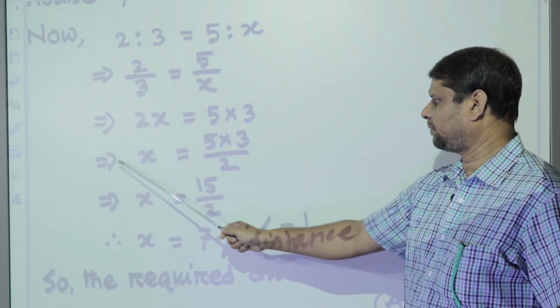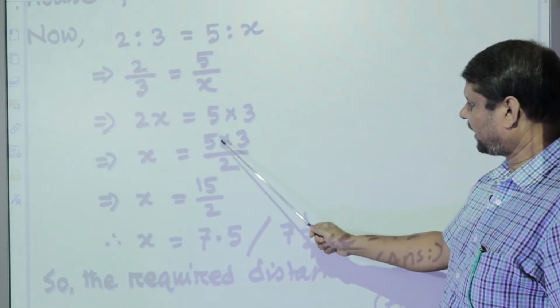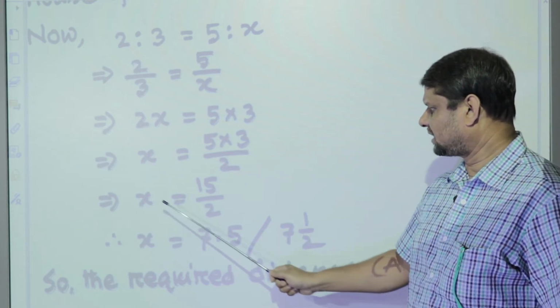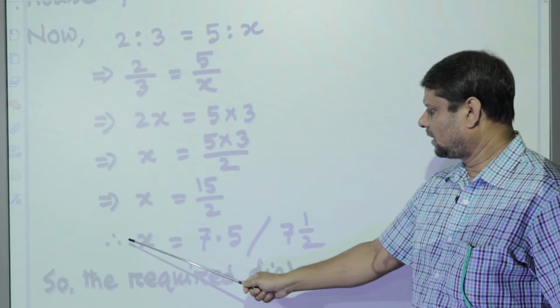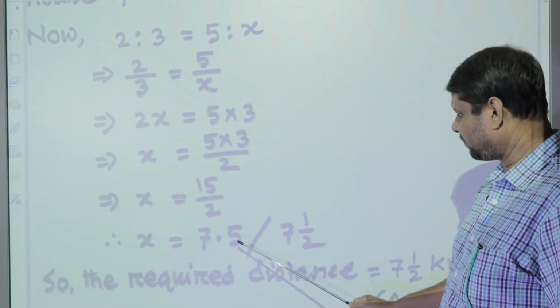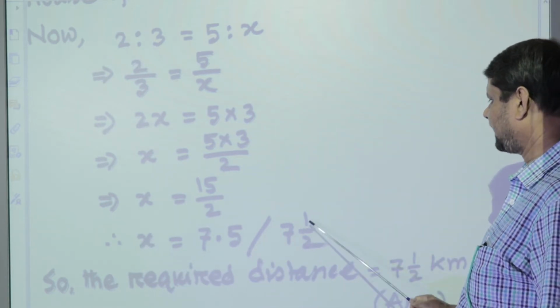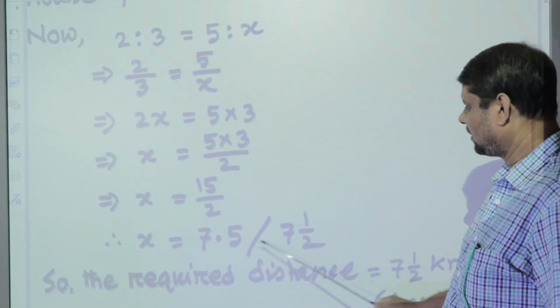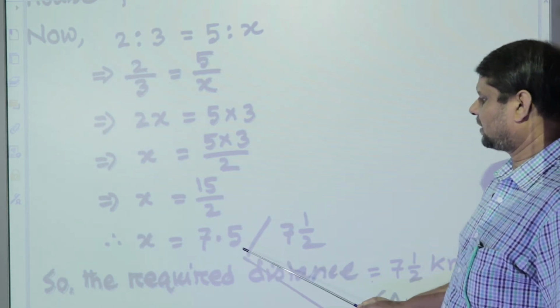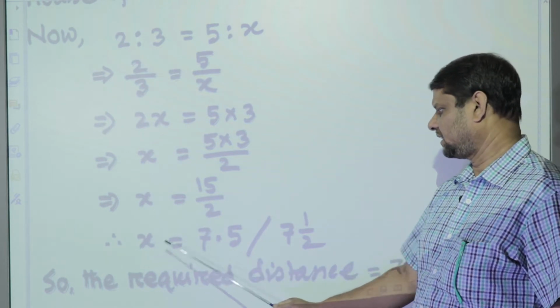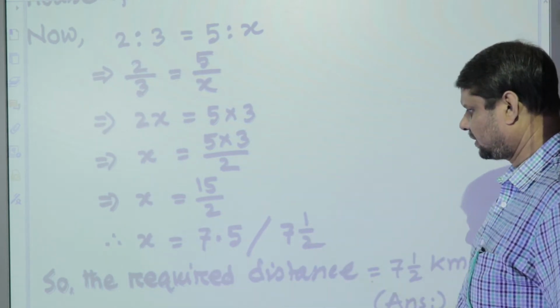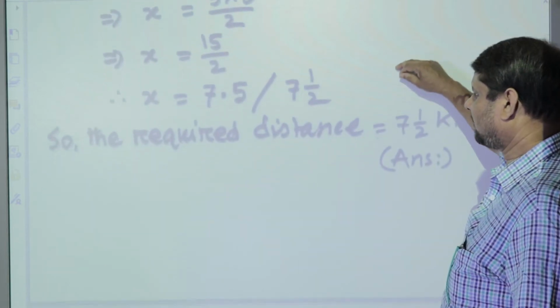Therefore, it implies that x is equal to 5 into 3 by 2. It implies that x is equal to 15 by 2. Therefore, x is equal to 7.5. You can write it either way, x is equal to 7.5.